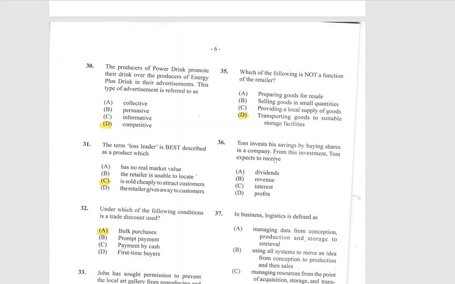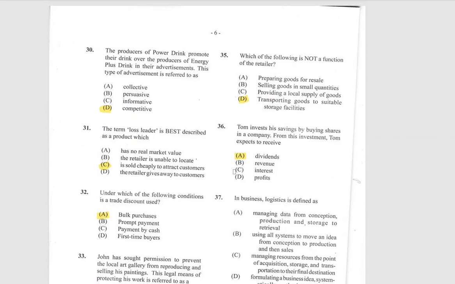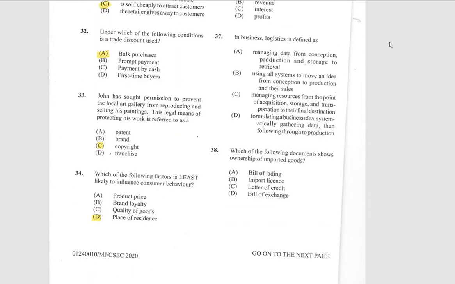Tom invests his savings by buying shares in a company. From his investment, Tom expects to receive. So what do you get from shares? Do you get revenue, dividend, interest, or profit? Dividends. In business, logistics is defined as A, managing data from conception, production, and storage to retrieval.